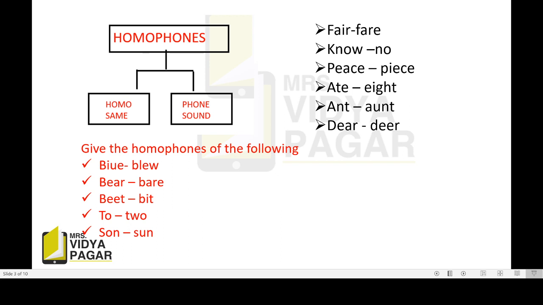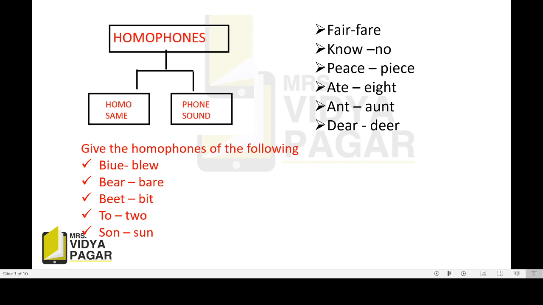Ate means past tense of eat, and eight means number 8. Then ant means insect, and aunt means auntie, kaku. DEAR, dear means very, we say that my baby is dear to me, म्हणजे खूप प्रिय, and second, DEER, deer means animal, harin.